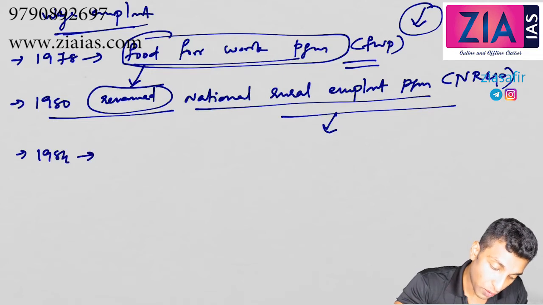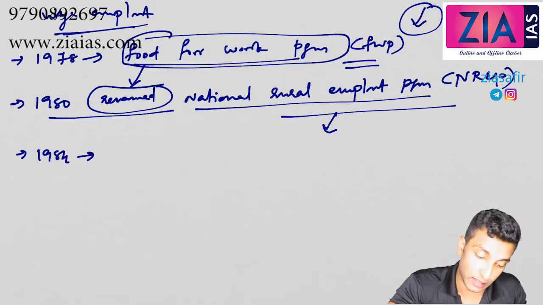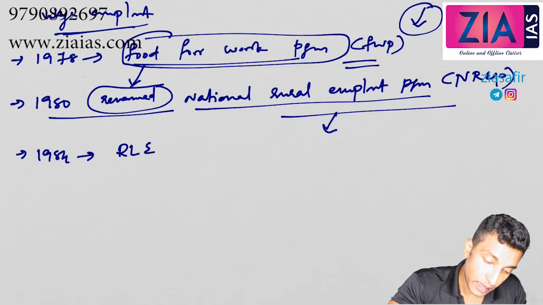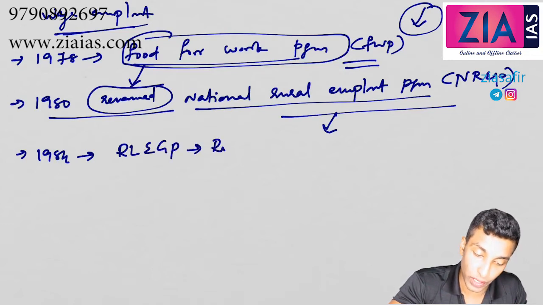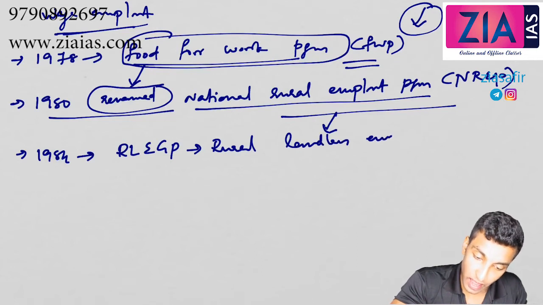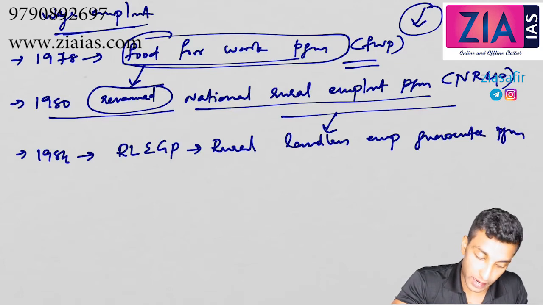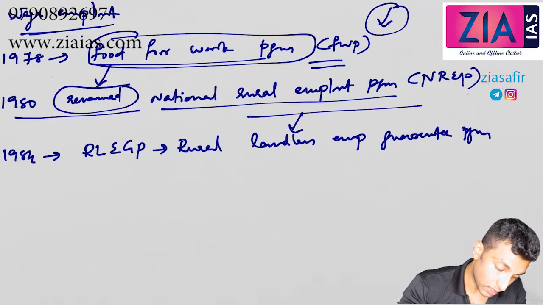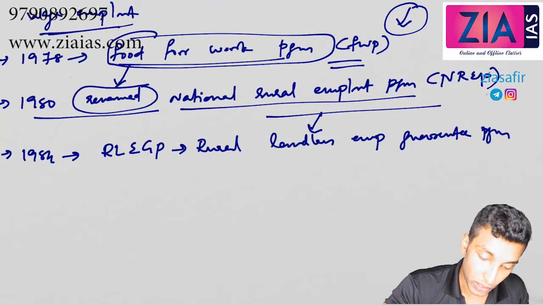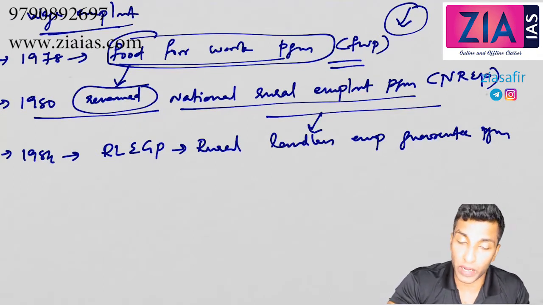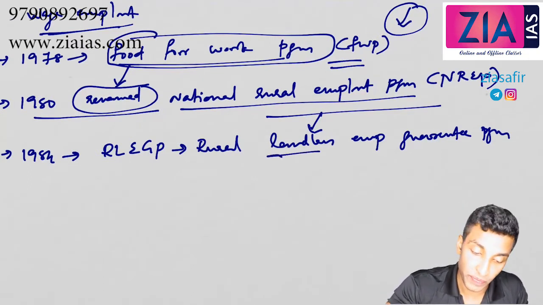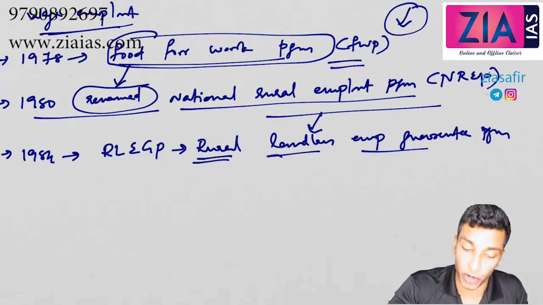1983, another scheme, Rural Landless Employment Guarantee Scheme. Okay, so RLEGP. What is this? Rural Landless Employment Guarantee Program, RLEGP. So this is rural landless employment, for those who are not having land, those landless people, and it is in the rural area, an employment guarantee scheme.